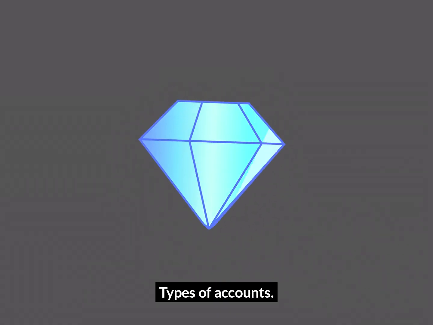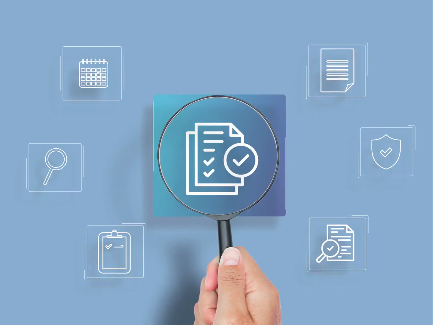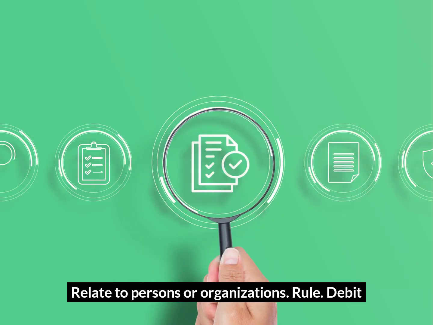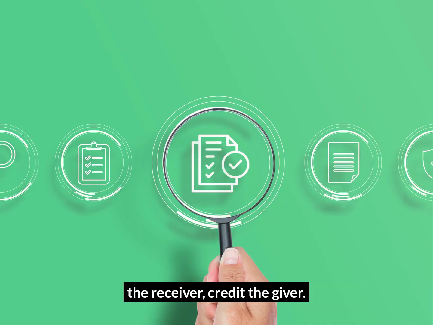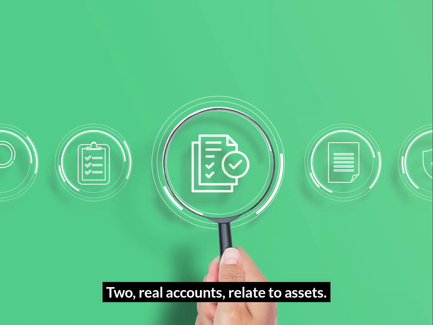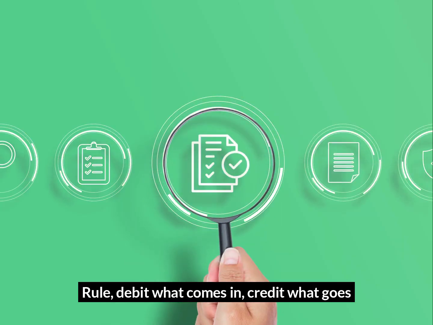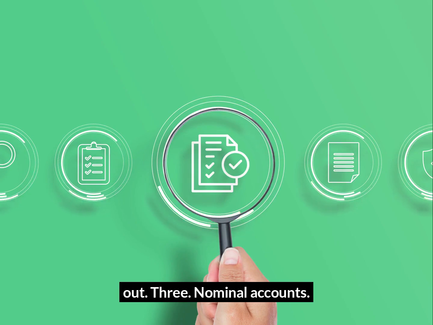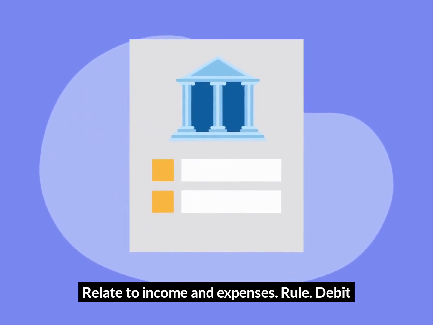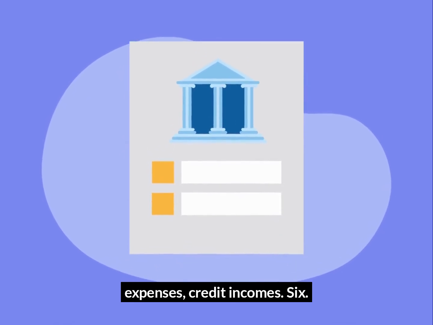5. Types of accounts. All accounts in accounting fall under 3 categories. 1. Personal accounts. Relate to persons or organizations. Rule: debit the receiver, credit the giver. 2. Real accounts. Relate to assets. Rule: debit what comes in, credit what goes out. 3. Nominal accounts. Relate to income and expenses. Rule: Debit expenses, credit incomes.